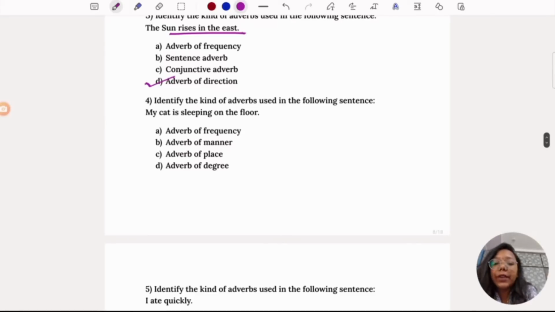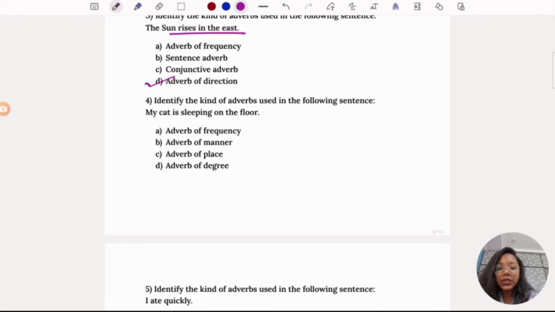And identify the kind of adverbs used in the following sentence. My cat is sleeping on the floor. So it is the adverb of place.